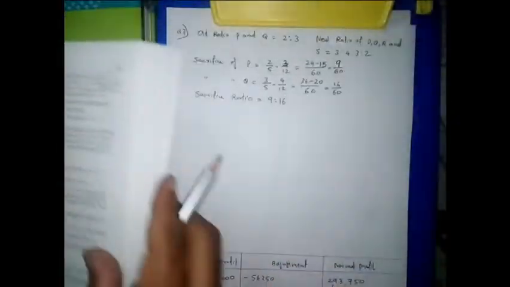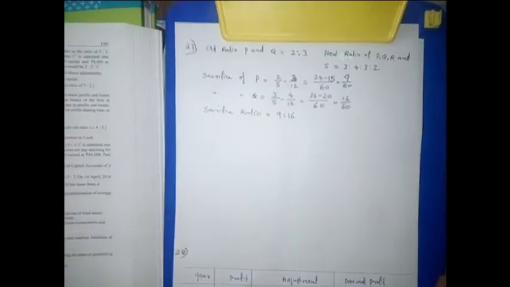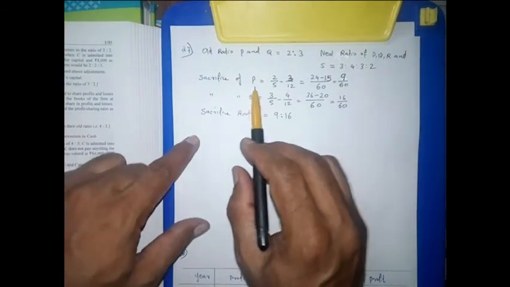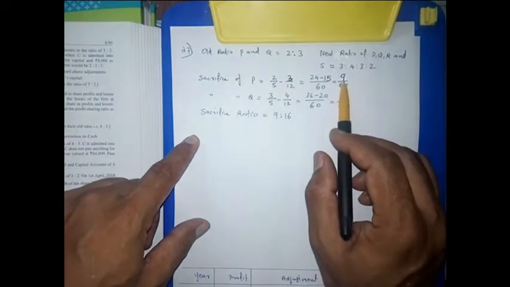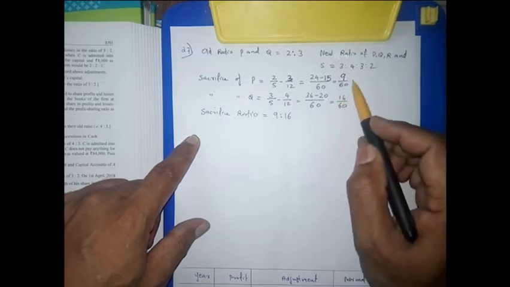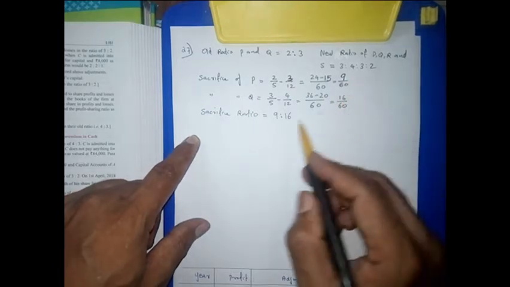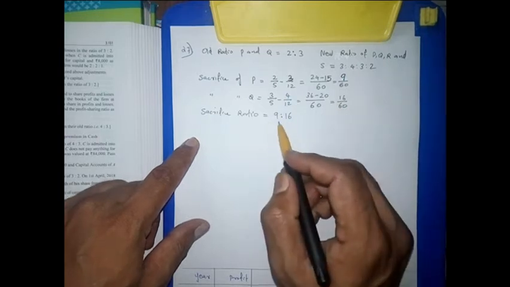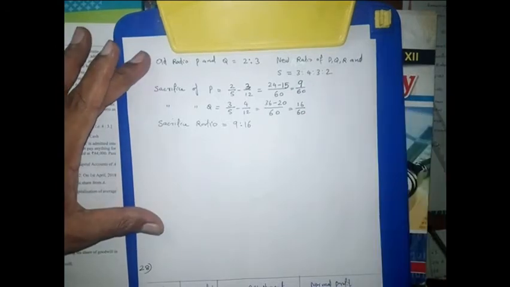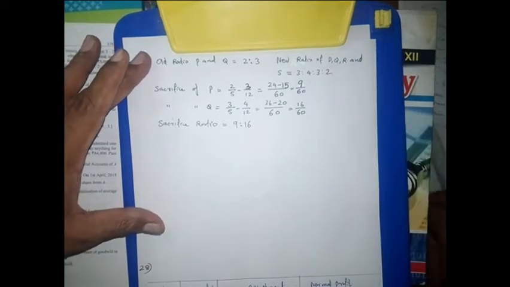For question 27, I already calculated the sacrificing ratio to save our time. So for the sacrificing ratio, the equation will be old ratio minus new ratio. That is the formula. And for P it is coming this much, old minus new. This is coming 9 upon 60. For Q the sacrifice is 16 upon 60. Denominators are same. That is why we are taking only the numerator ratio. It is coming 9 is to 16.